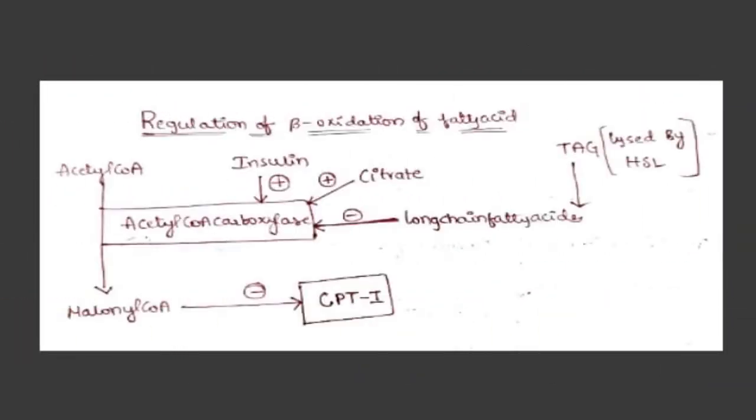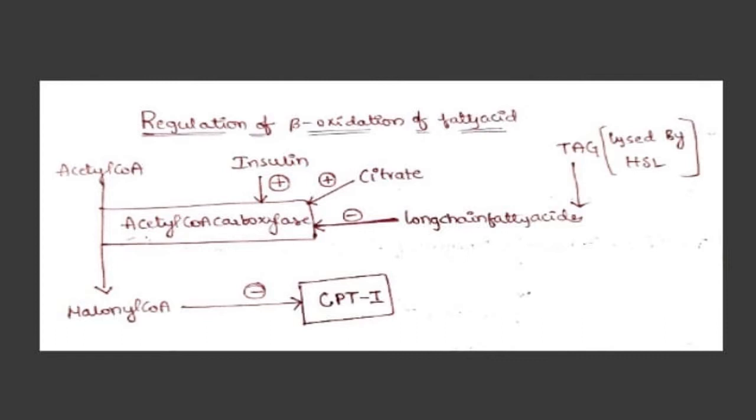I've displayed the picture I showed in the first phase again, with a little more information. I told you that acetyl coenzyme A carboxylase is the rate limiting enzyme of de novo synthesis of fatty acids, which converts acetyl coenzyme A into malonyl coenzyme A. This malonyl coenzyme A in turn inhibits the rate limiting enzyme of beta oxidation, carnitine palmitoyl transferase type 1.